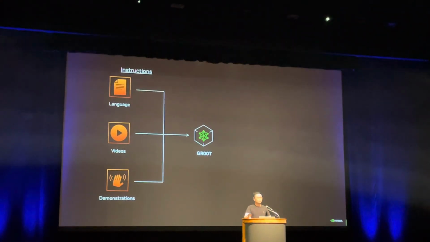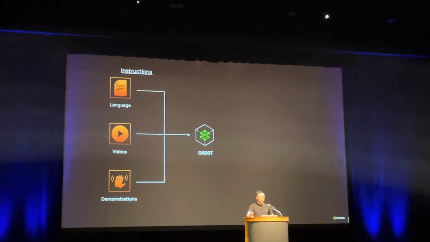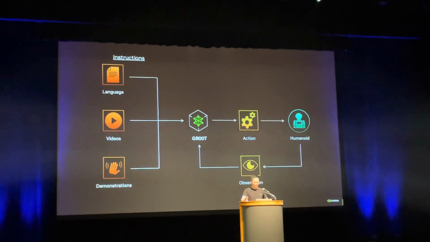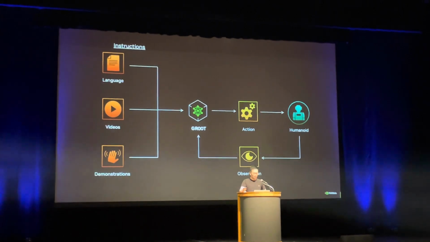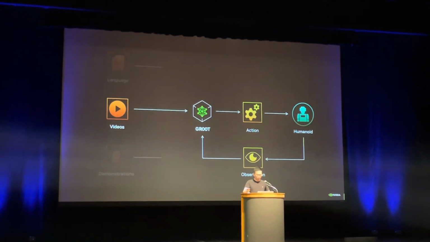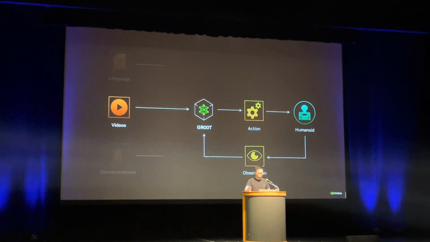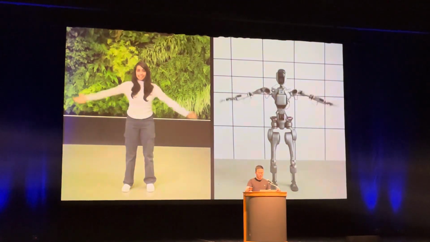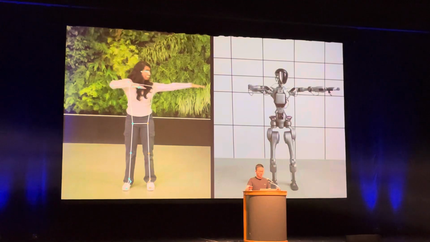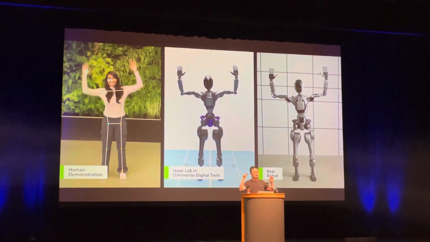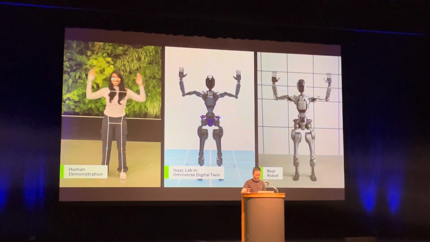And on the high level, we're building the GR00T model to take as input multimodal instructions and then be able to control a humanoid robot in a loop. Here I will quickly show some demos. This is a video instruction, and this is the GR1 robot from Fourier Intelligence imitating the human from a raw video and dancing, and it's able to keep balance.